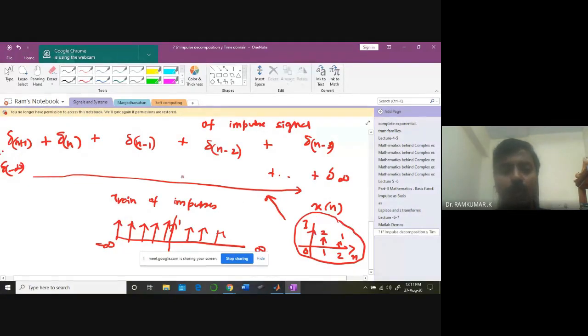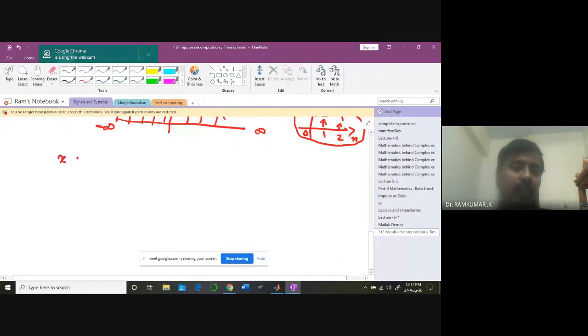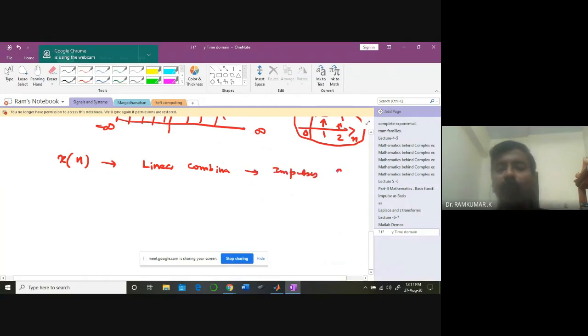Then I need to know what coefficient I require for delta n, for delta n plus 1, for delta n minus 1, and for delta n minus 2, in order to represent x of n as a linear combination of impulses.